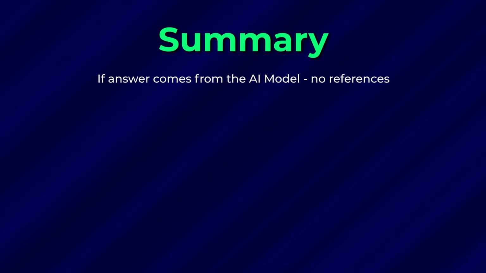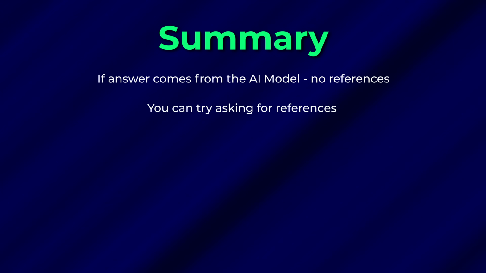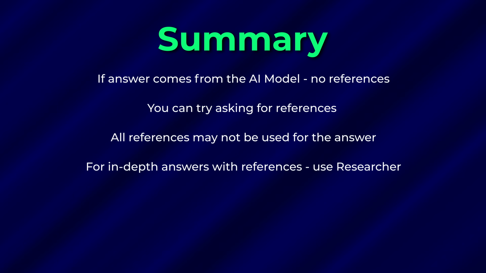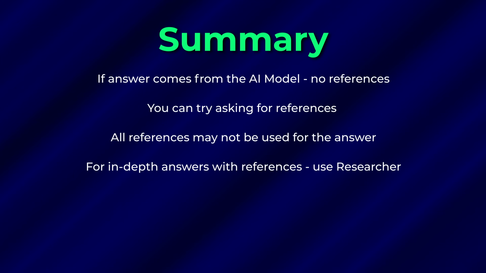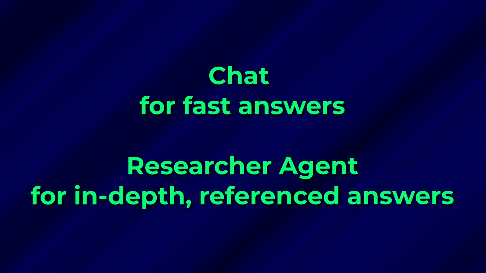So to summarize, AI models typically answer using their own internal training. When that happens, no citations come. If you explicitly ask for references, they may give you references, but they may not have referred to those links to generate your answer. If you want a truly research oriented, source backed report, use Researcher Agent in Copilot or an equivalent feature in whichever AI model you're using. Copilot Chat is optimized for speed, Researcher is optimized for evidence.